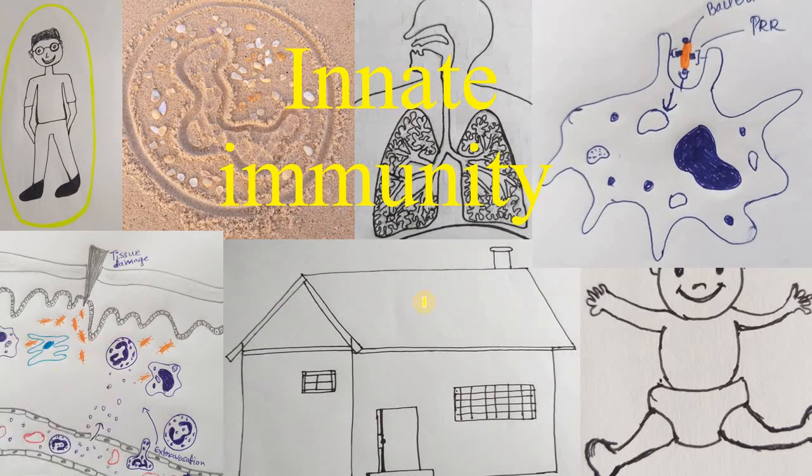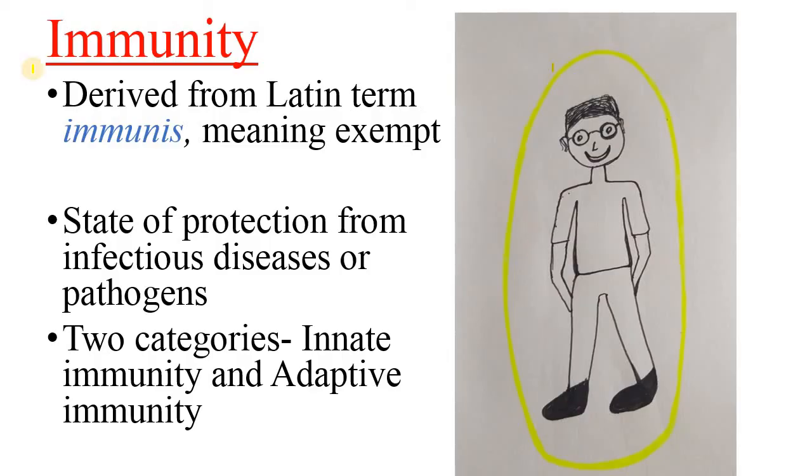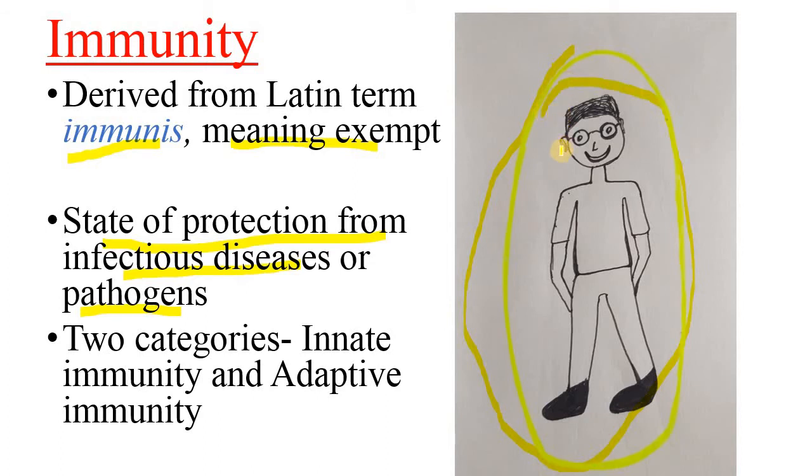In this video, we will learn about the topic innate immunity. The word immunity is derived from a Latin term, immunis, which means exempt. Immunity is the state of protection from infectious diseases or pathogens. That means immunity is the ability to resist infections. Immunity is categorized into two categories, that is innate immunity and adaptive immunity.